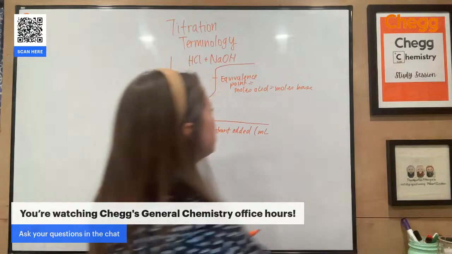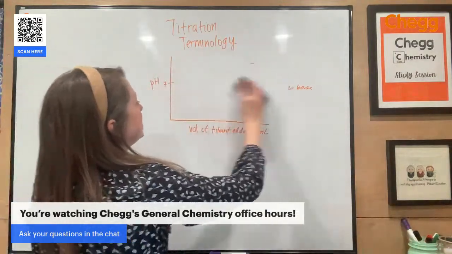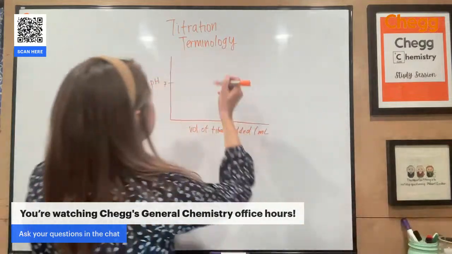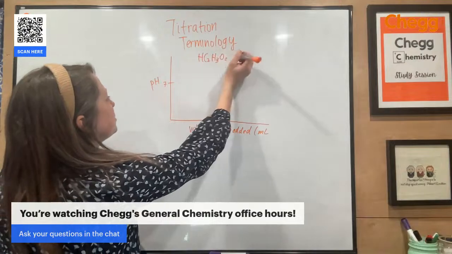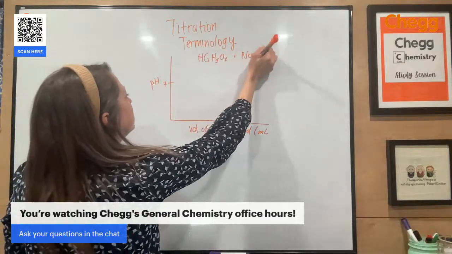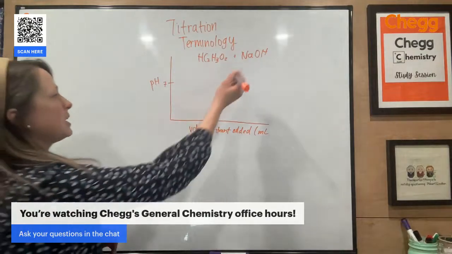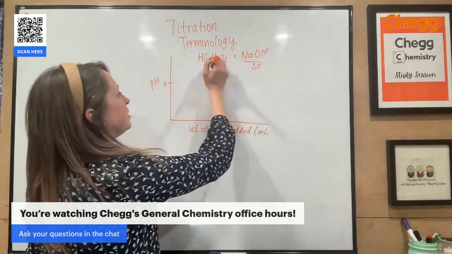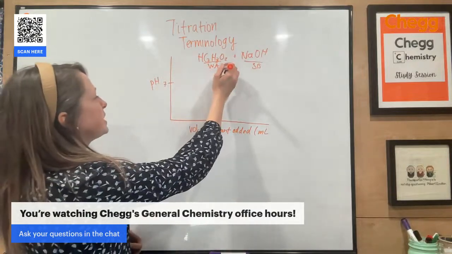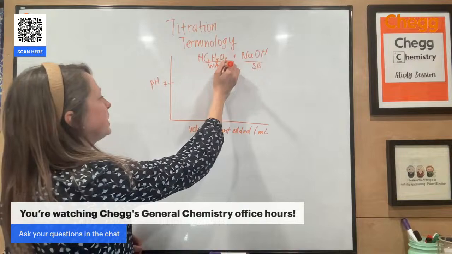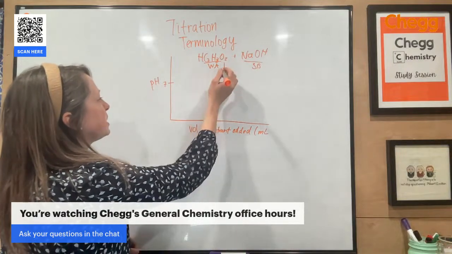Versus if I switch this up and I want to do a weak acid plus a strong base, it's going to look slightly different. So let's say I just have HC2H3O2. I know I'm running out of time, so I'm going to try to speed through this. I'm still going to have my equivalence point here, but it's not going to be at a pH of 7 because this is my strong base. My equivalence point is going to be slightly above 7. I'm still going to have a vertical point here.